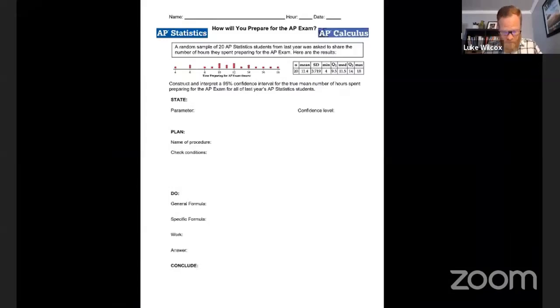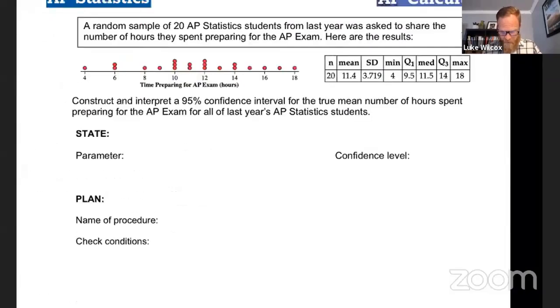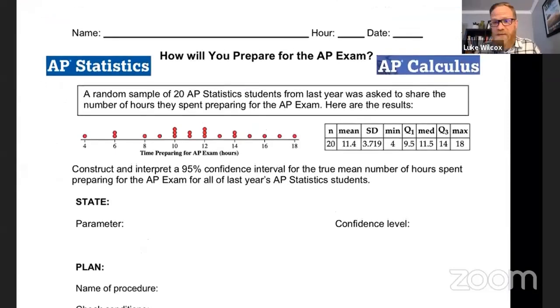Here is the activity for the day, and it is an AP Statistics versus AP Calculus battle here, and the question that we're trying to answer today is, how will you prepare for the AP exam? Or more specifically, how much time will you spend preparing for the AP exam? So here's what it says. A random sample of 20 AP Statistics students from last year was asked to share the number of hours they spent preparing for the exam.